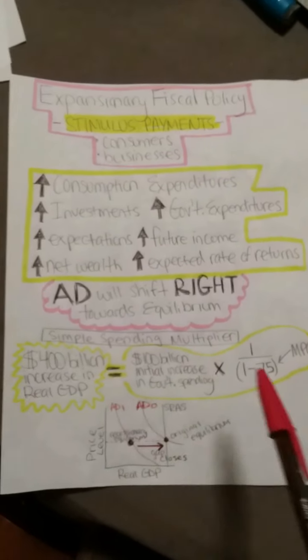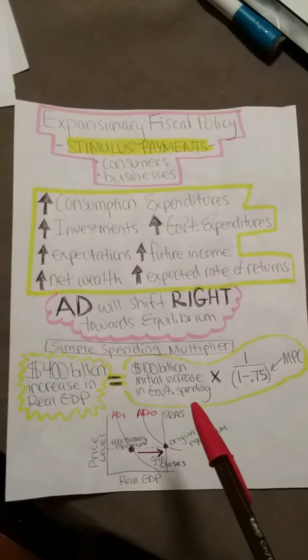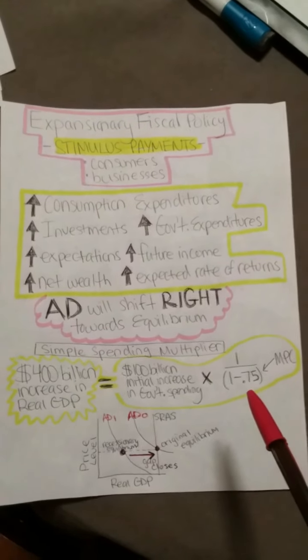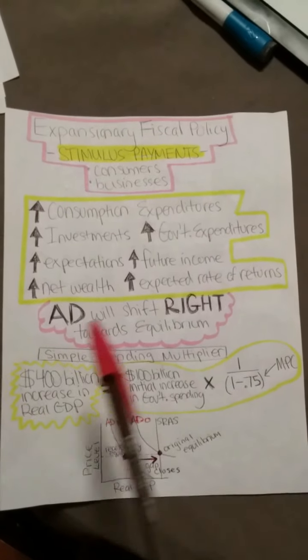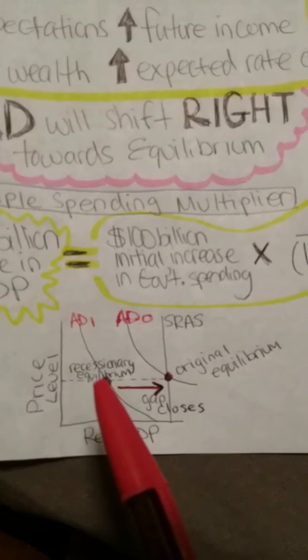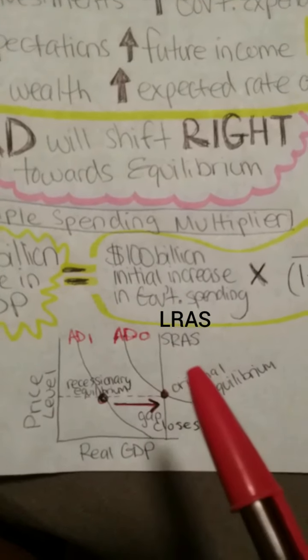Using the simple spending multiplier, if $100 billion is the initial increase in government spending and the MPC is 0.75, we'll see a $400 billion increase in real GDP. Imagine what this would do with a $2 trillion stimulus. Hopefully, aggregate demand will increase, shifting back right, close to the long-run aggregate supply.